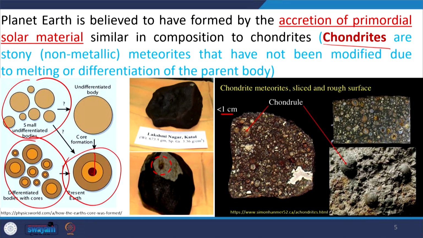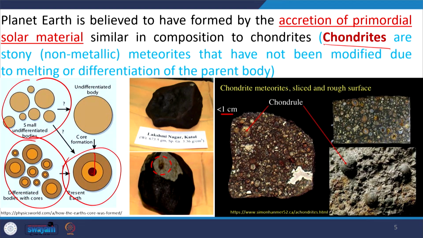But there are certain bodies, certain meteorites, which we are now able to understand have not been differentiated from their beginning. That means they contain their original identity. So those are very important to understand how the solar system, or how the earth system, evolved from the beginning.